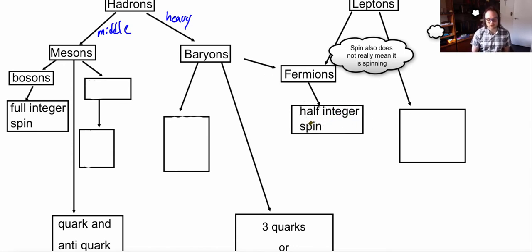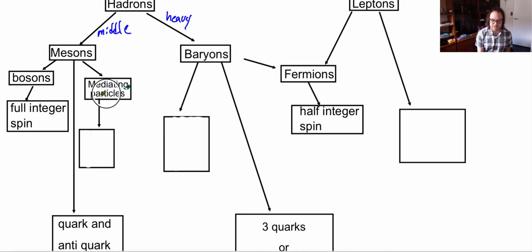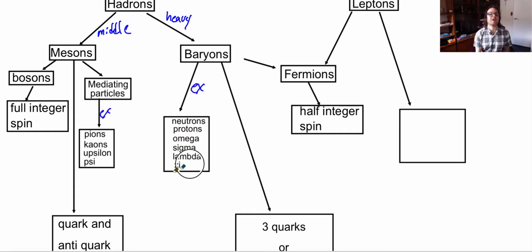Now mesons are also called mediating particles. Some examples of mediating particles that are mesons are pions, kaons, upsilons, and psi. Whereas examples of baryons are neutrons, protons, omega, sigma, and lambda. Some examples of leptons are electrons, muon, muon neutrino, tau, and tau neutrino.